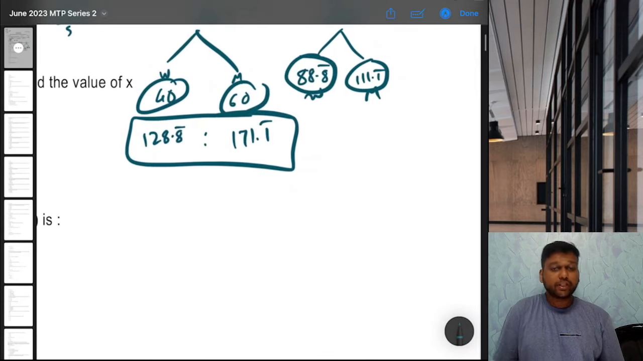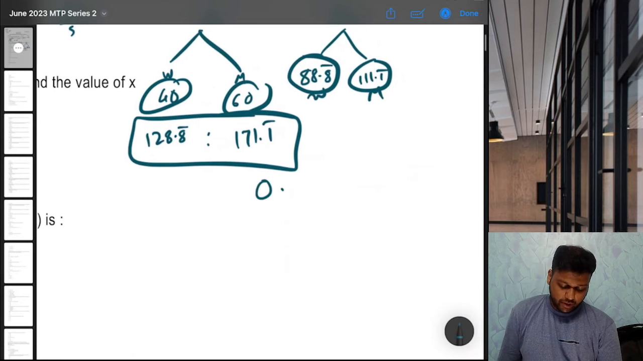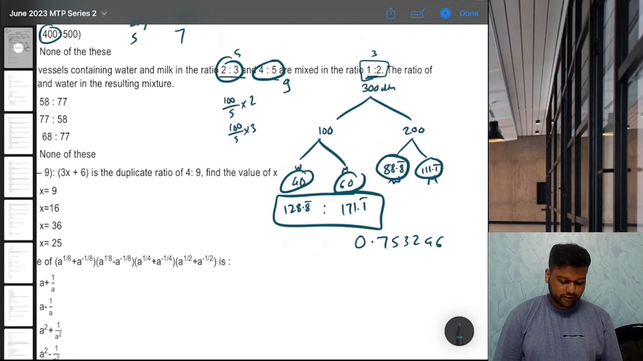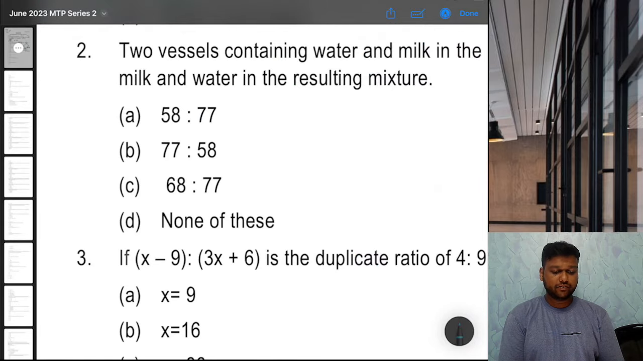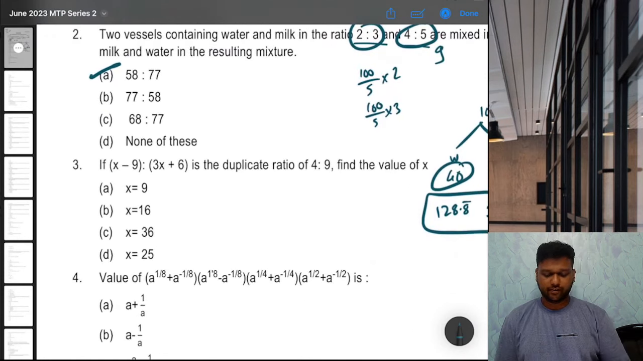So what you can do is just do it on calculator. 128.8888 divided by 171.1111. How much is that? 0.753246, right? So check in the options which option gives you that. Let's check first one. 58 by 77, correct, 0.753246. So A is the correct answer. That's it. No need to solve it further.